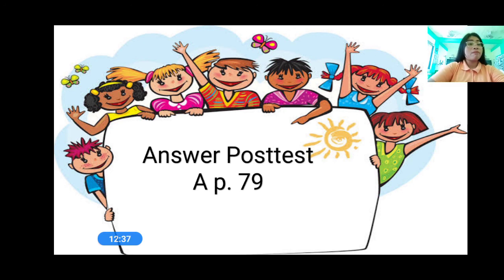Let me remind you, please answer your practice exercise and your evaluation because Teacher Joanna will check it. Also, your assignment is to write the different types of garden. Don't forget to do your assignment.